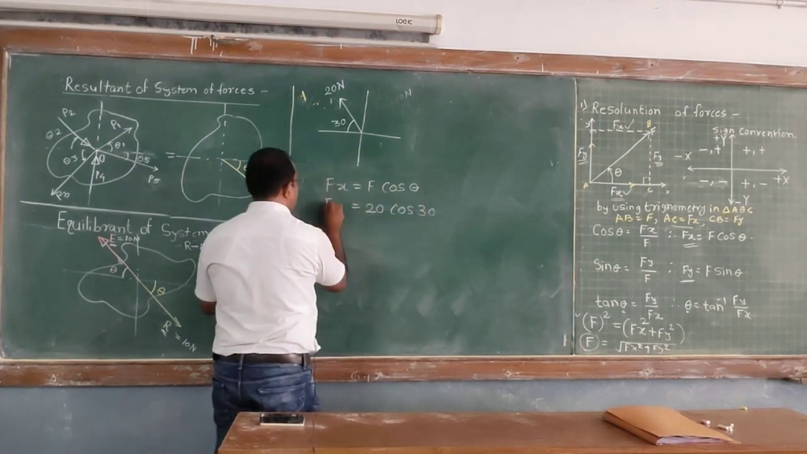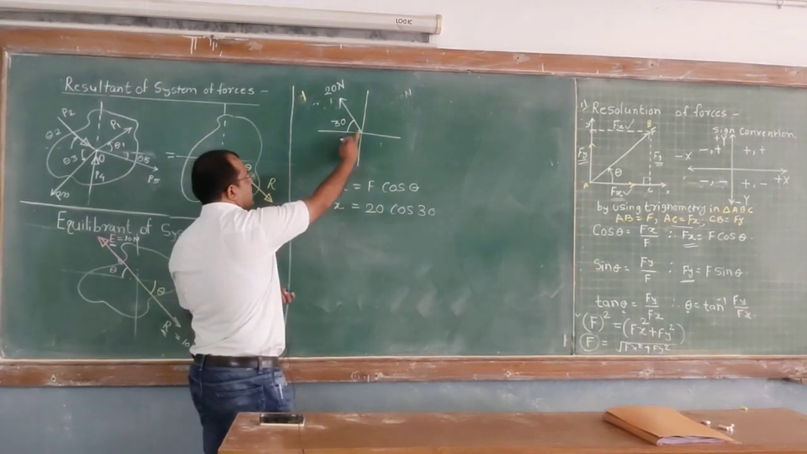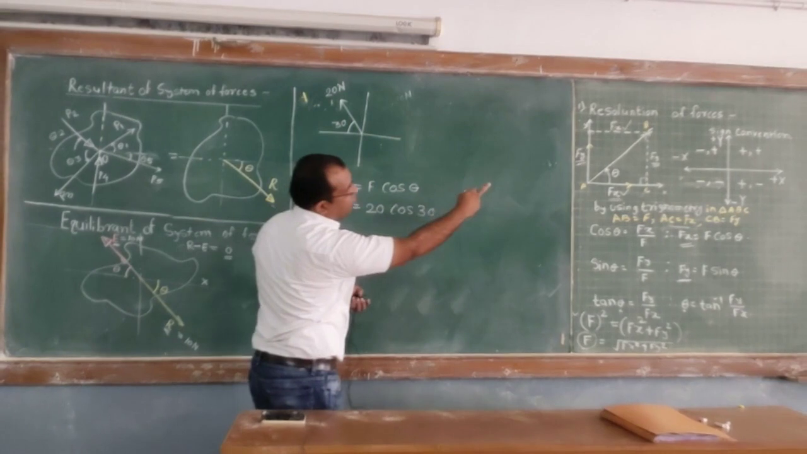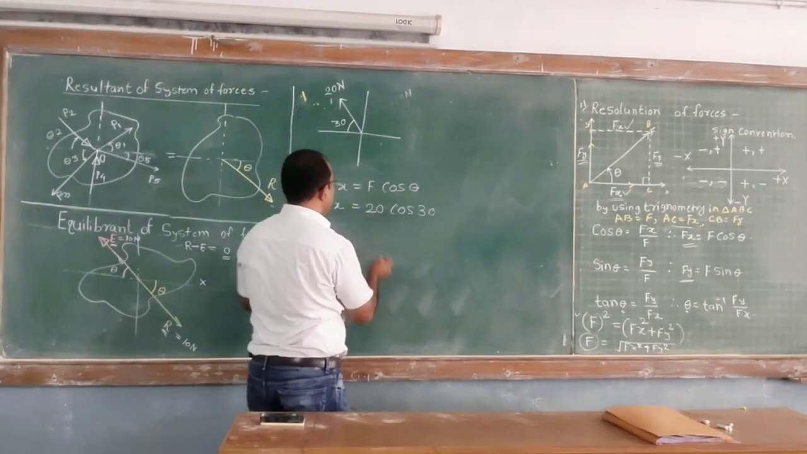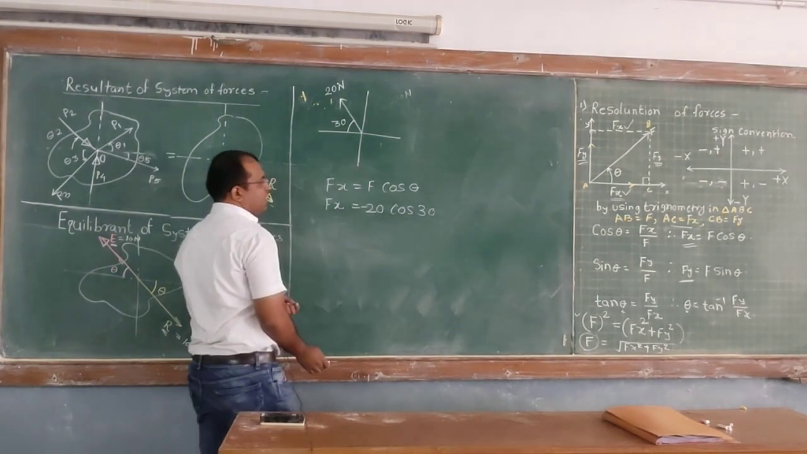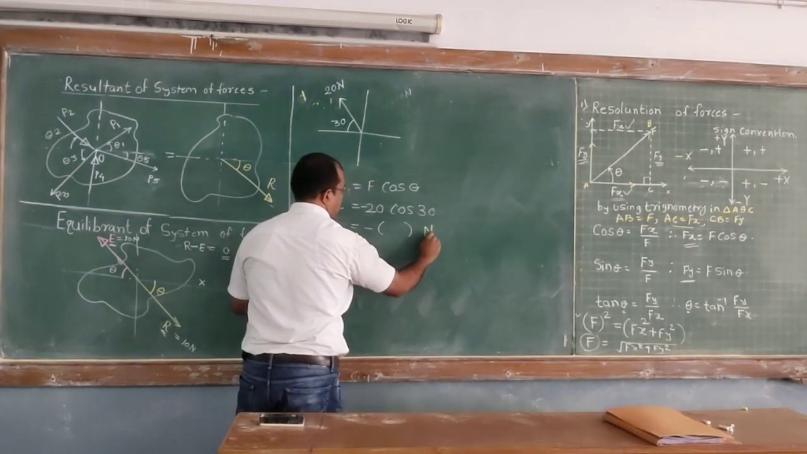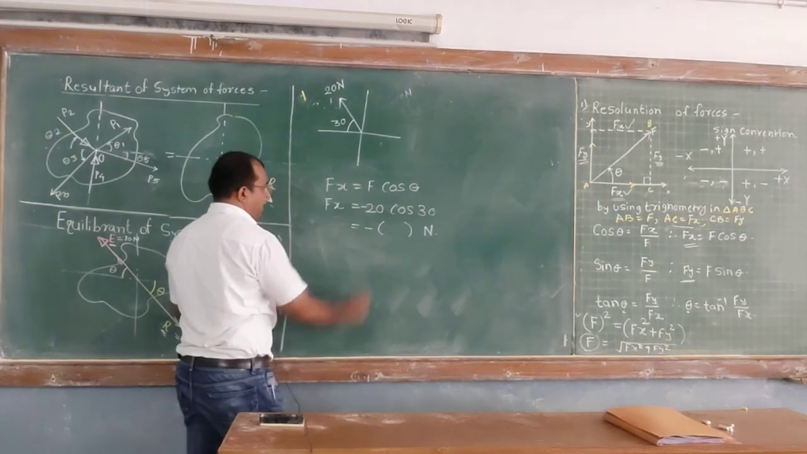Now tell me the sign convention. Yes, definitely. Now here, this is in second quadrant. What is the sign for the x in second quadrant? It is minus. So in second quadrant, f of x is minus. Whatever your answer, give the minus sign, and this is in Newton. So this is f of x.